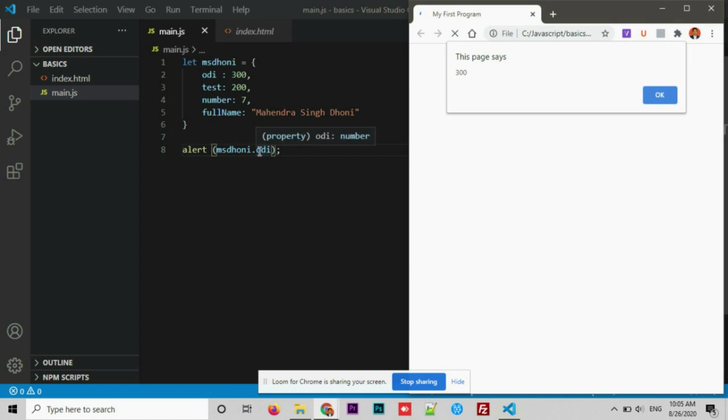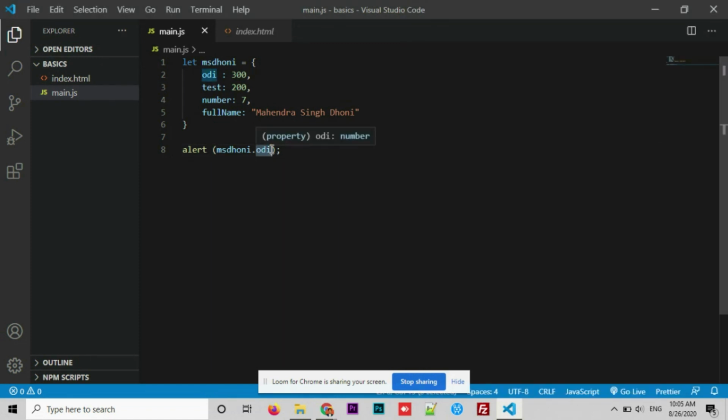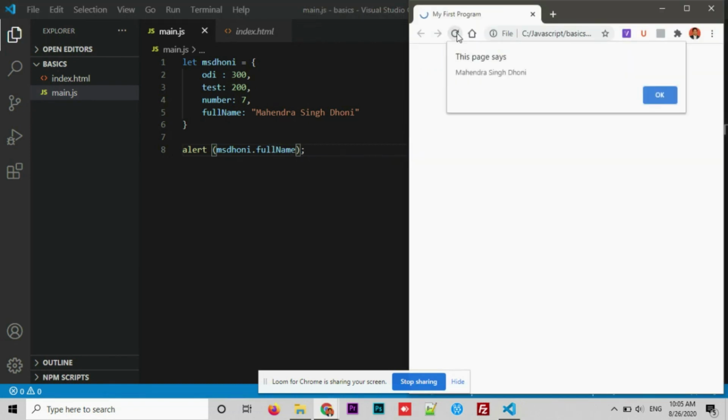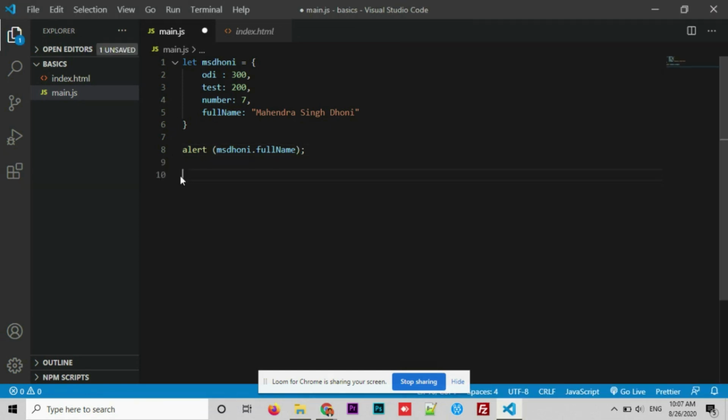Let's try with the other one. Full name. See this. Like this, you can create an object and you can store any sort of data inside the object and you can access it whenever you want. And also, is this the only way to create an object? Of course not. There is one more way to create an object, guys.